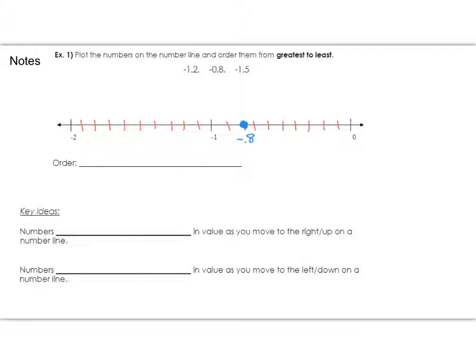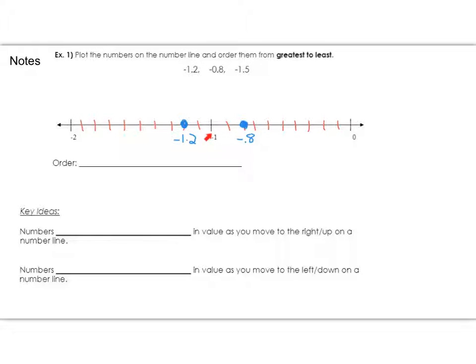All right, negative 1.2. So again, here's all the way to negative 1, then I have negative 1.1, and negative 1.2 is going to be there. I'm going to put a big dot there, and that's negative 1.2. And then we have negative 1.5.